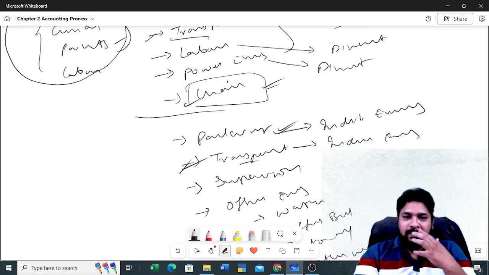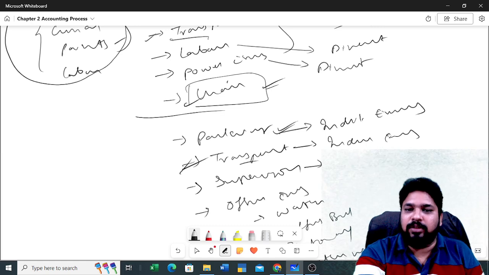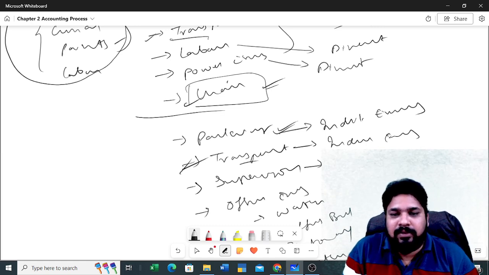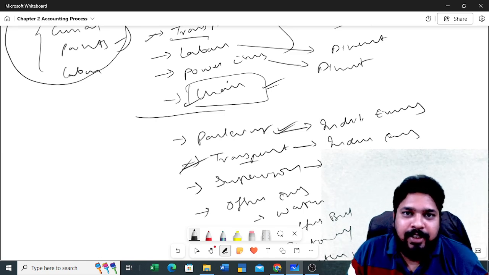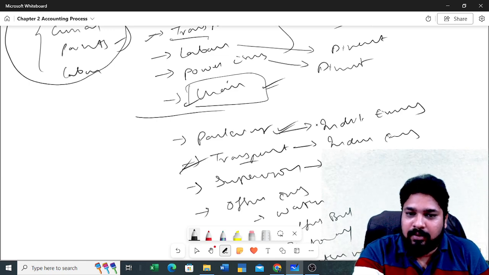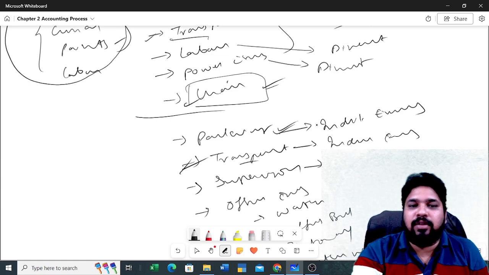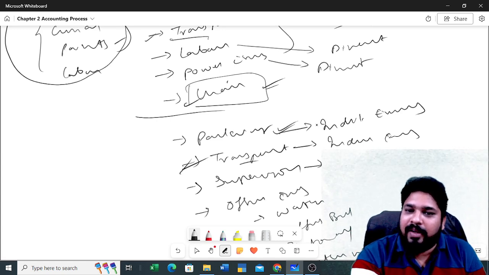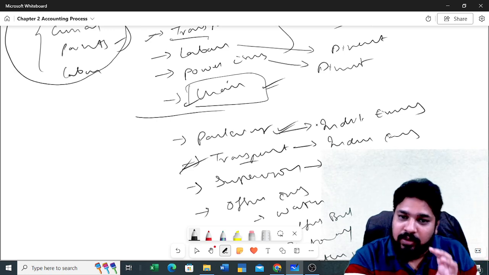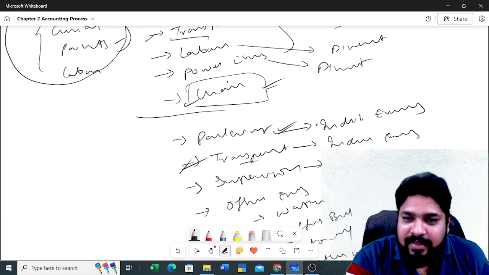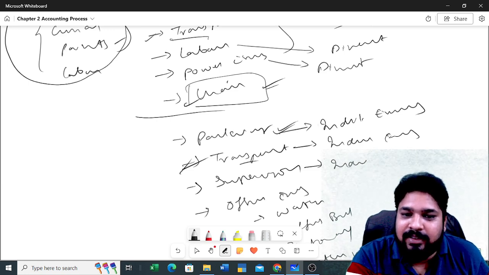Next, supervisor. Suppose the supervisor is not coming to the factory. Will you stop your production? No, we don't stop our production. Correct? So supervisor is important. Clear? Why? Because he looks after all the operations, right? So supervisor is important. But without a supervisor, can we not run the factory? No, we can. So this type of expense is known as indirect expense.